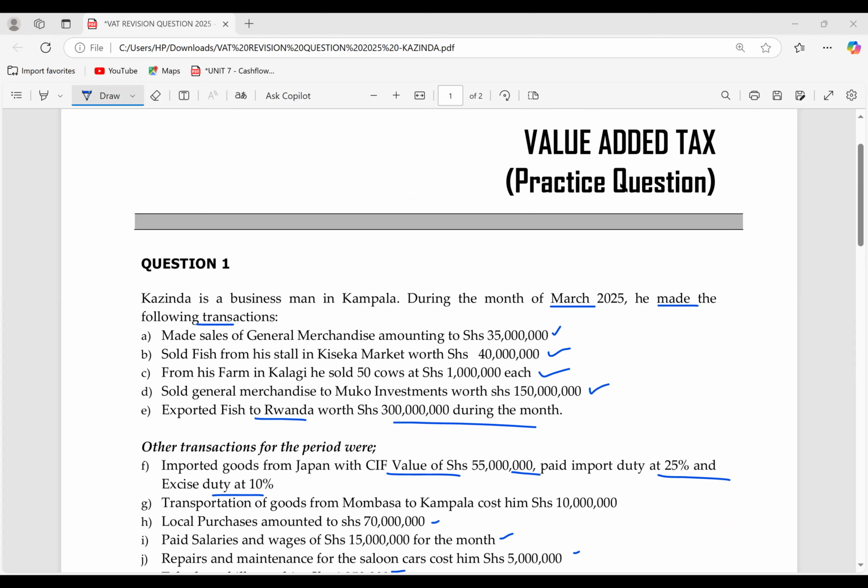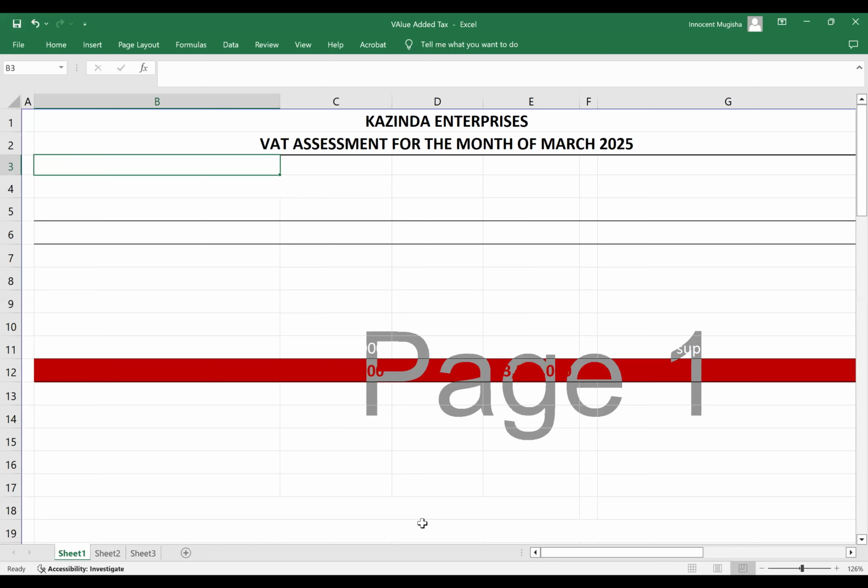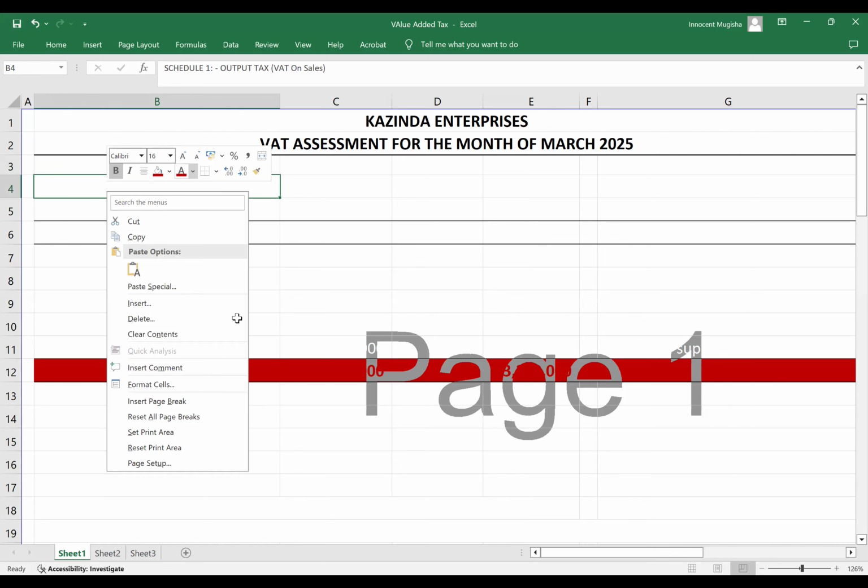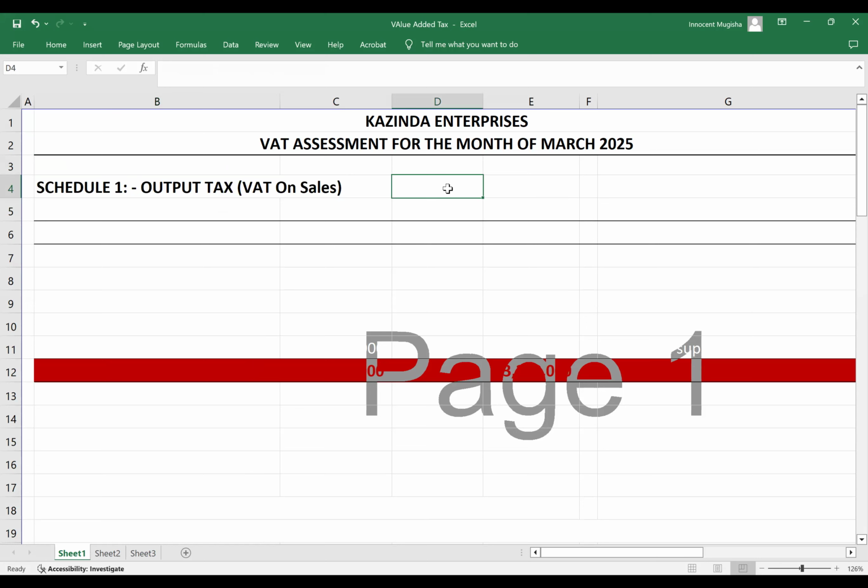Okay. So what are we going to do? We are going to prepare the return. I always want to bring in a practical aspect. So when we are preparing the return, what do we need? We need 2 schedules. Schedule number 1, you need to furnish information regarding the transactions with your customers. Those are the sales.